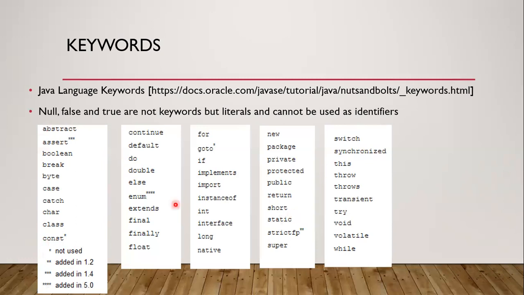So this is the reason for these two. A few keywords were added in later versions and are mentioned here. Null, false, and true are not keywords, but they cannot be used as identifiers. They are literal values, actually values for the variables.